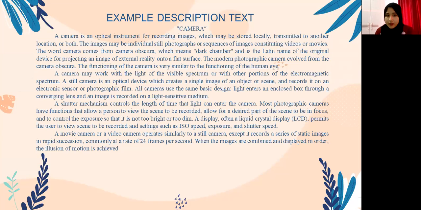A movie camera or a video camera operates similar to a still camera, except it records a series of static images in rapid succession, commonly at a rate of 24 frames per second. When the images are combined and displayed in order, the illusion of motion is achieved.